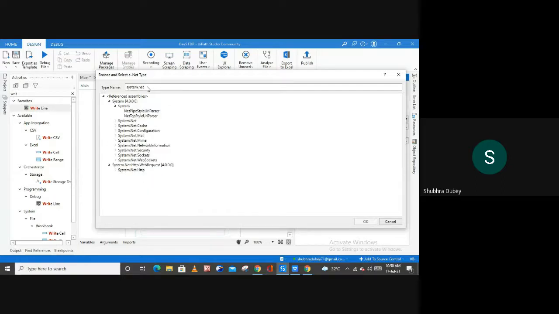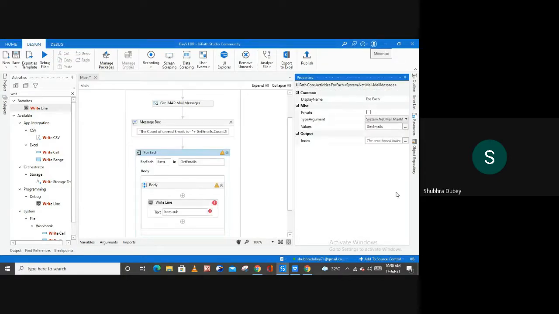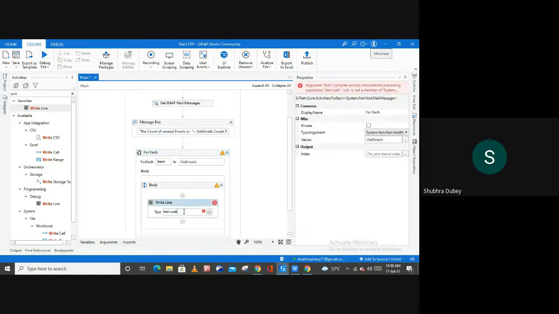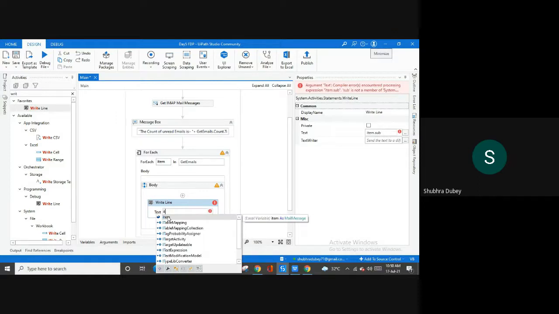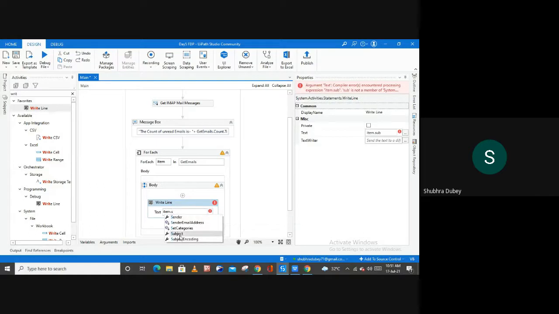System.Net.Mail and then MailMessage, right? So here you have this, as you can see, coming from System, and then System.Net.Mail and then MailMessage. So this is the type which we want to select. Let me select this, System.Net.Mail.MailMessage, right? Now if I type item dot subject, so now you are able to select the subject from the properties, right?